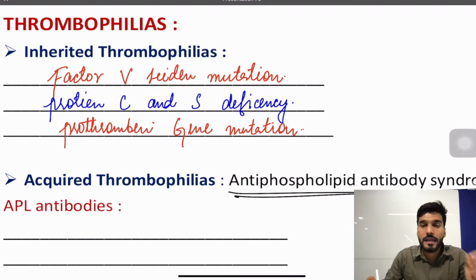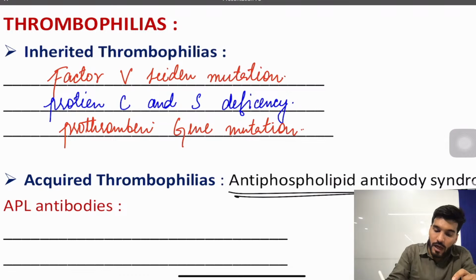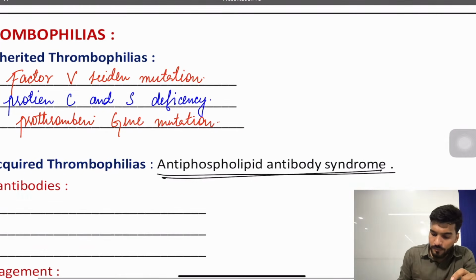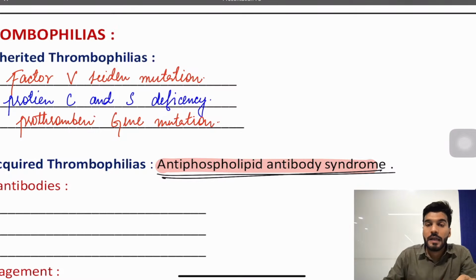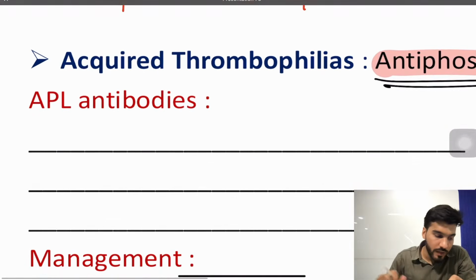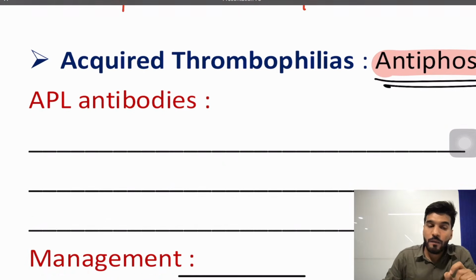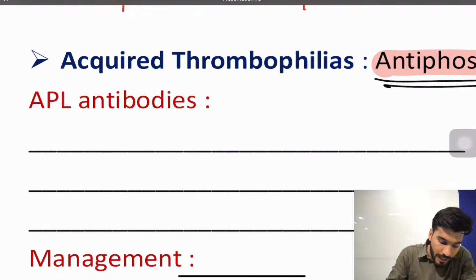This is all related to what? Inherited thrombophilias. Now what are the acquired thrombophilias? In acquired ones, we have a most important one that you have to study in view of the abortion chapter, that is antiphospholipid antibody syndrome. So you just have to remember the three antibodies. What are the three antibodies which are seen in antiphospholipid antibody syndrome?